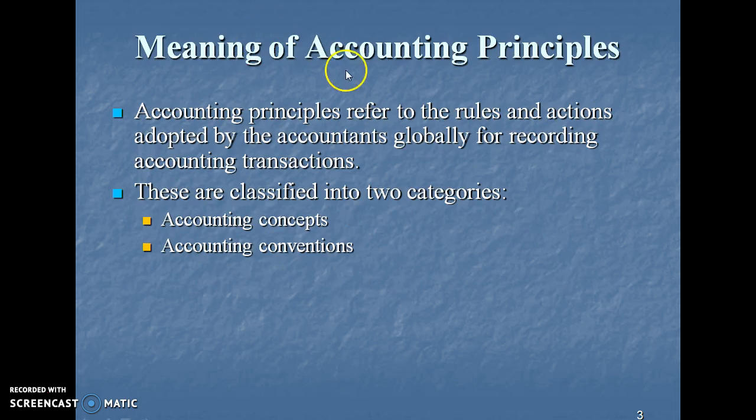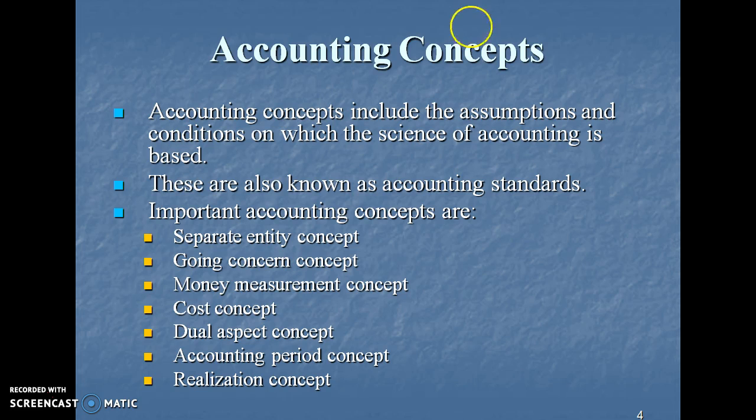Now, what is the meaning of accounting principles? Accounting principles refers to the rules and actions adopted by the accountant globally for recording accounting transactions. They are classified into two categories: accounting concepts and accounting conventions. Accounting concepts include the assumptions and conditions on which the science of accounting is based. These are also known as accounting standards.